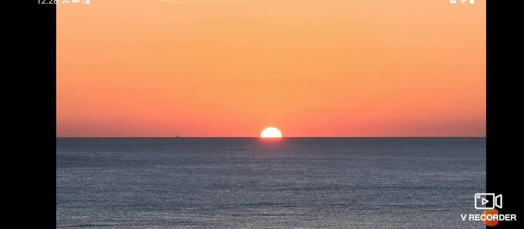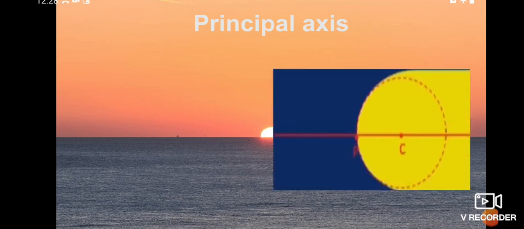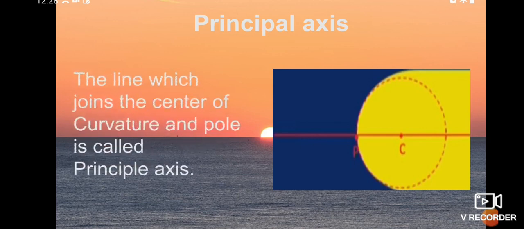Okay students. Next, principal axis. What is the principal axis? Here the light ray is traveling along the pole and the center of curvature. This is nothing but the principal axis. The line which joins the center of curvature and the pole is called the principal axis.